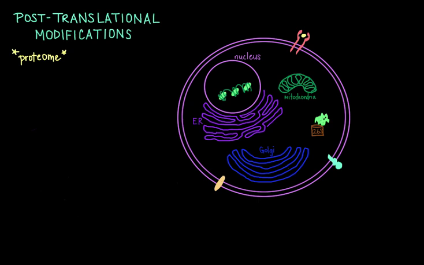The fact that there are way more proteins than there are genes demonstrates that single genes can encode for multiple different proteins. And the increased complexity of the proteome as compared to the genome is facilitated by many different mechanisms, including post-translational modifications, which help to regulate localization, activity, and interactions with other cellular molecules. These modifications can occur at any time during the life cycle of a protein.